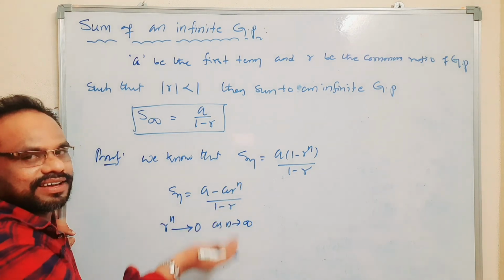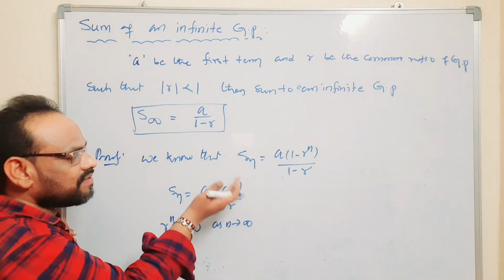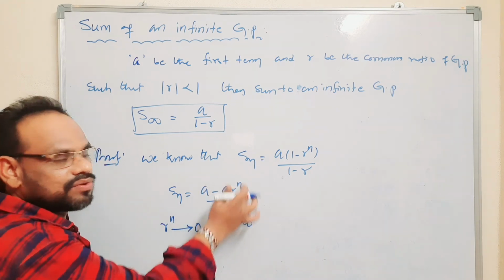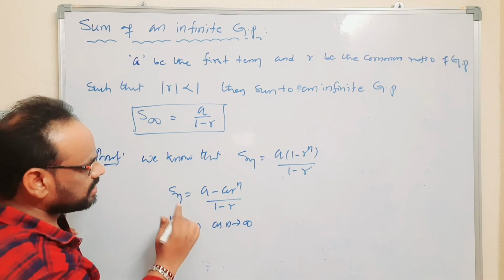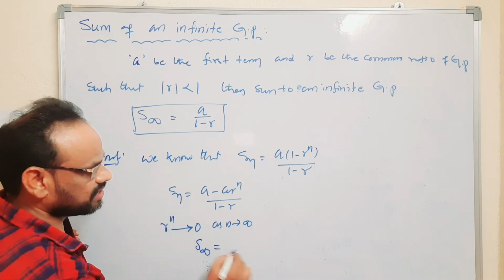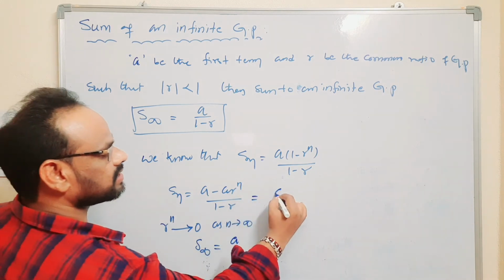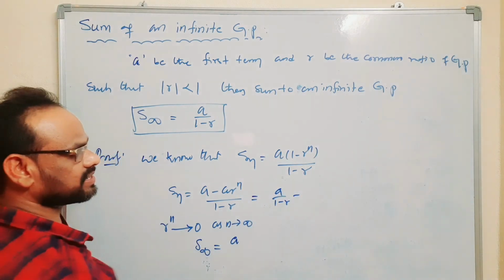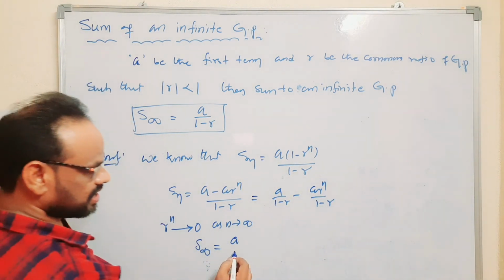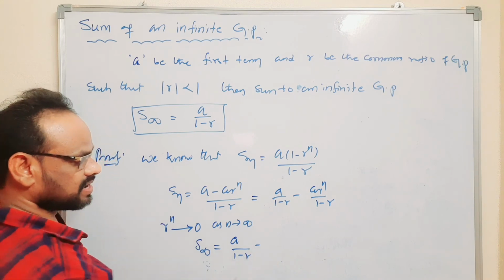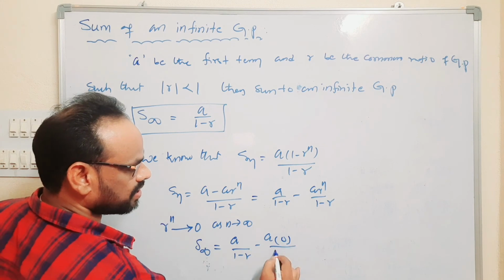If you increase the n value 1, 2, 3, that means as n value increases, r power n value is closer to 0. So S infinity is equal to, this can also be written as a by 1 minus r minus a r power n by 1 minus r. Substitute here a by 1 minus r minus a into r power n value 0 by 1 minus r.